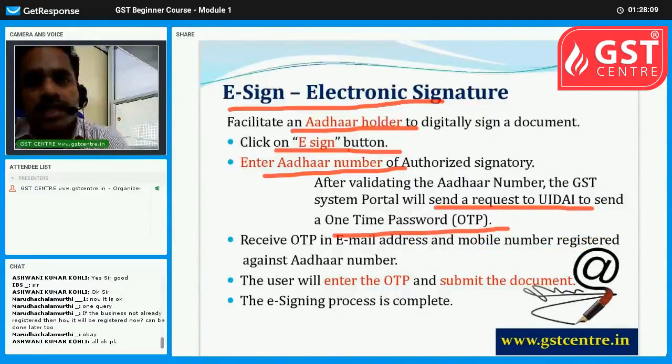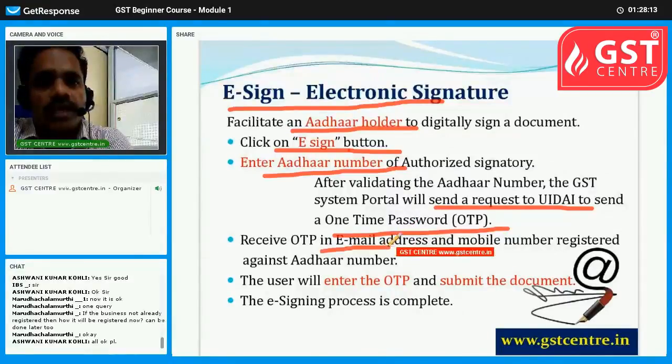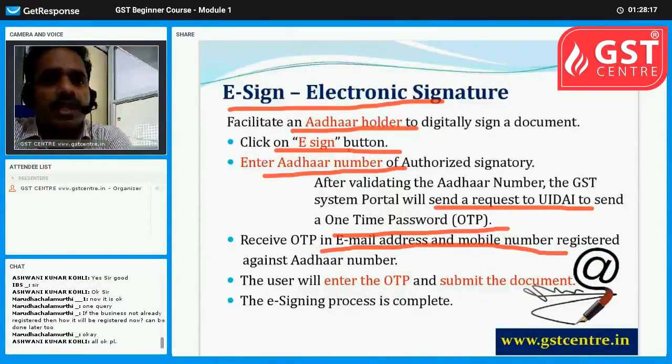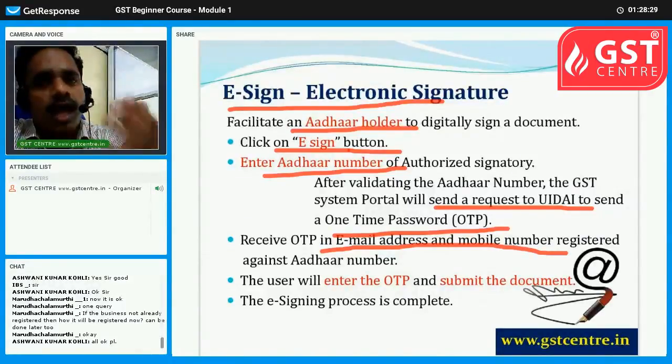This one-time password will be sent by UIDAI, and it will be received in the email address or mobile number of the registered person. One important factor: when we took the Aadhaar card, we might have given our mobile number and email ID. That should not be different from what you are using now, because as per the UIDAI records, there is a mobile number or email ID that was given at the time you took the Aadhaar card.